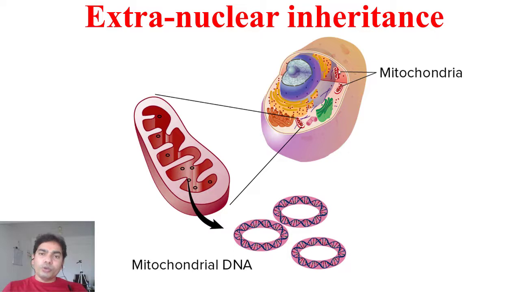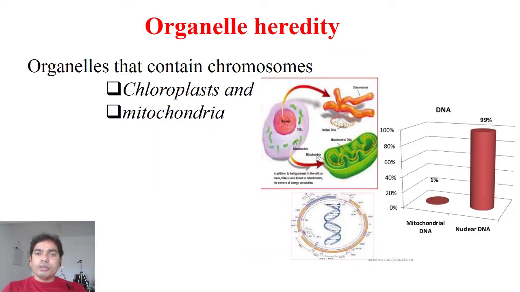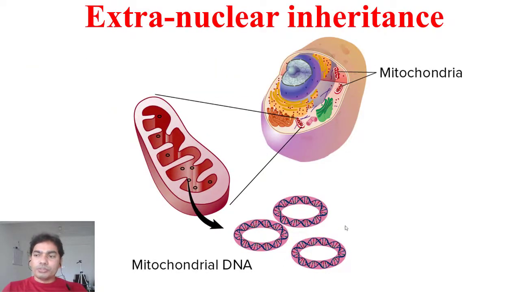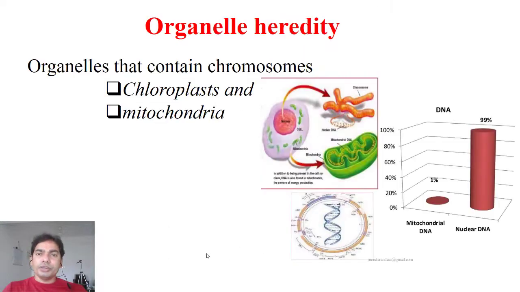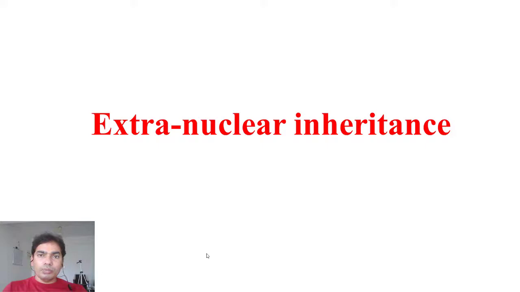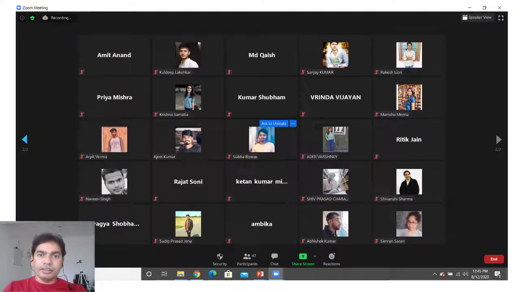So there are 2 organelles, chloroplast and the mitochondria, that have circular DNA as compared to the nucleus, and there are many genes which code for proteins and show the inheritance, and it goes by the cytoplasm of the mitochondria and cytoplasm of the chloroplast, right? So this is all about extranuclear inheritance.